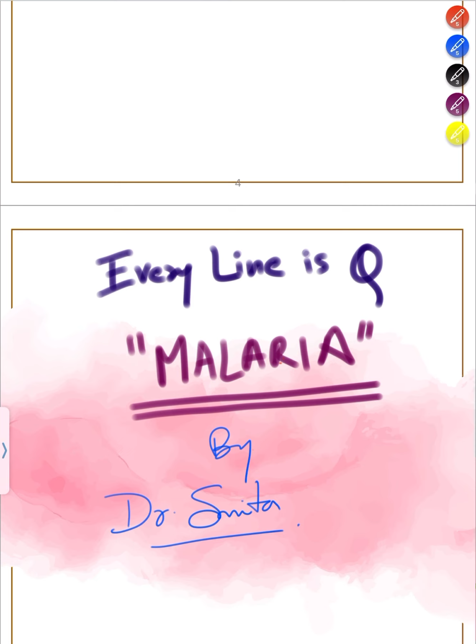Today we are going to be discussing everything about malaria, which is important towards exam expect. Every question will be covered, like every line is a question. Most of the questions are covered here, including the previous year papers and very important high yield topics. So let's get started without wasting much time.